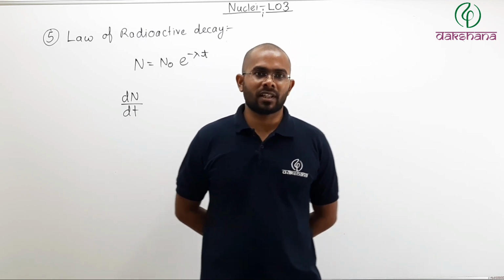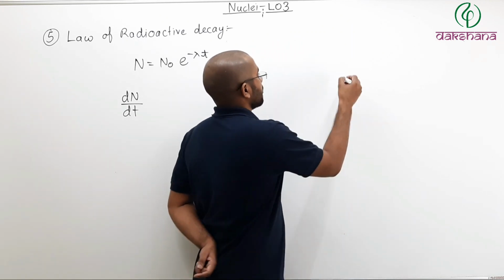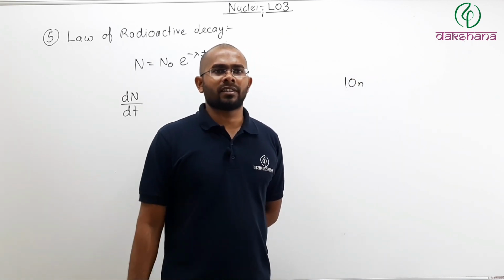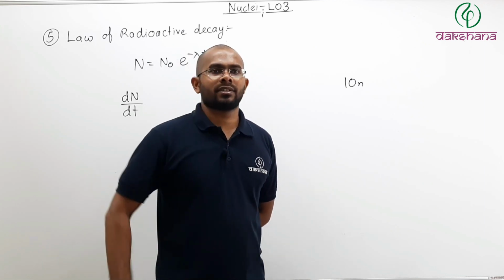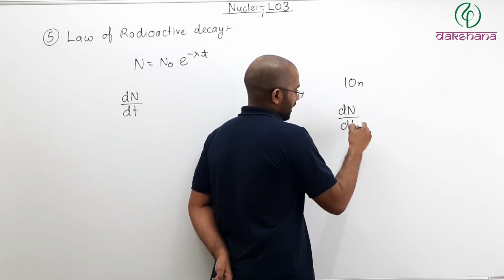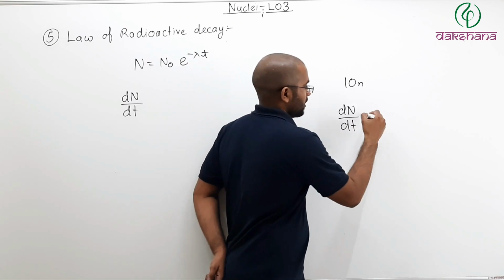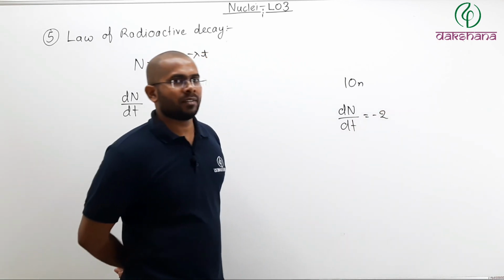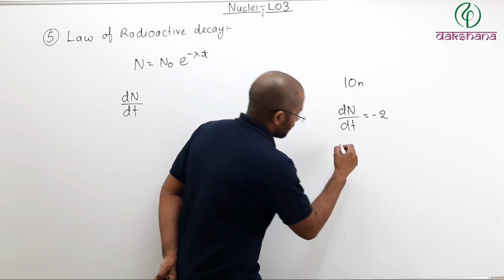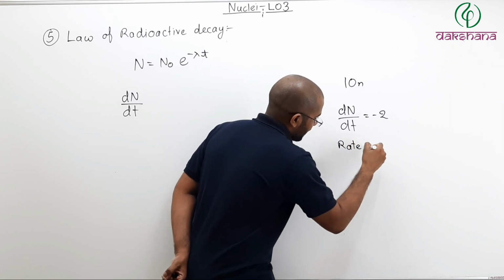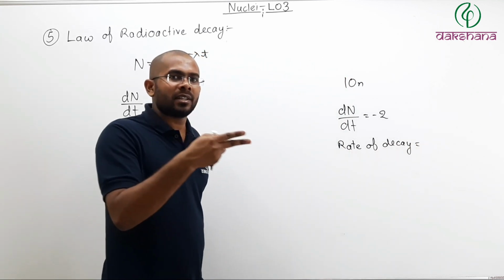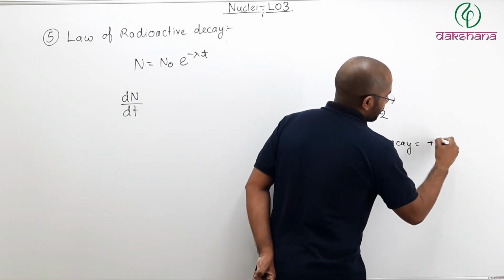For example, let us take an example that there are 10 nuclei and I say that after 1 second 8 nuclei are left. Then you will say, sir, dN by dt, the rate of change, will be minus 2. But if I ask you at what rate they are decaying, then you can say the rate of decay will be 2 nuclei decaying per second, meaning plus 2.